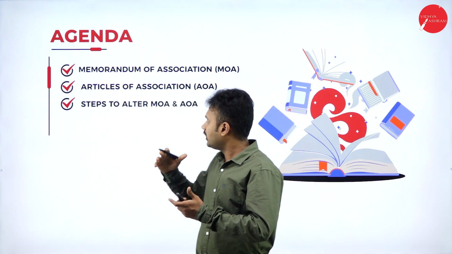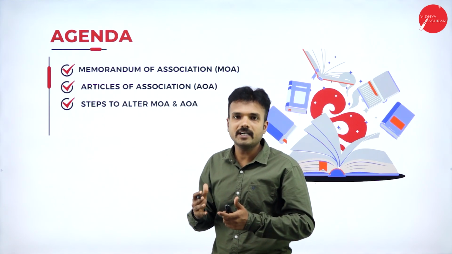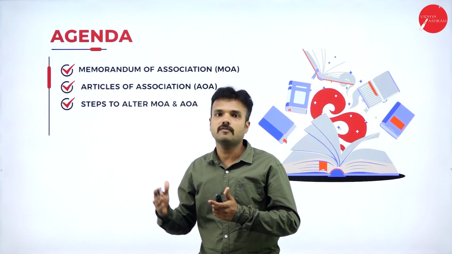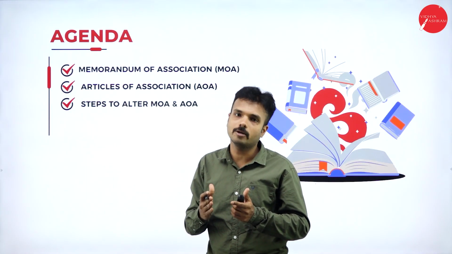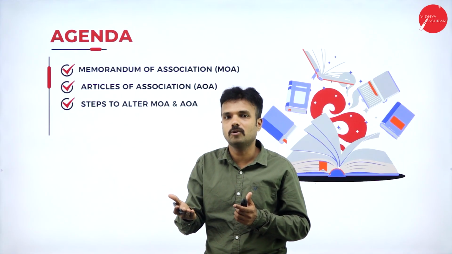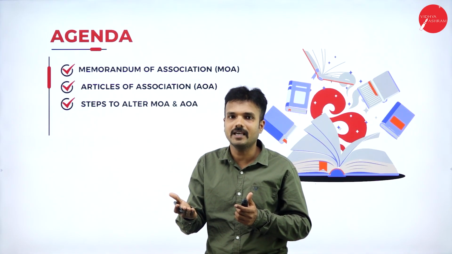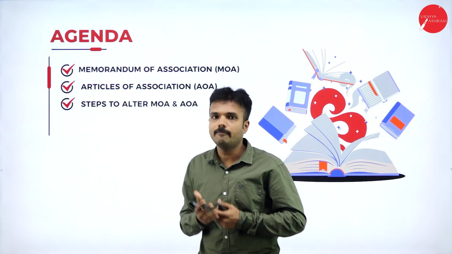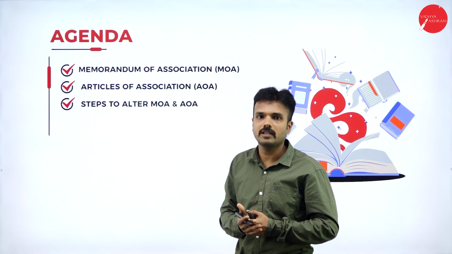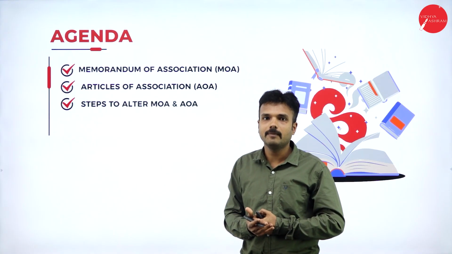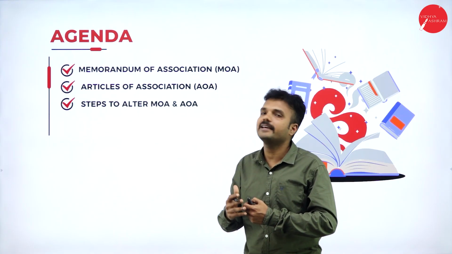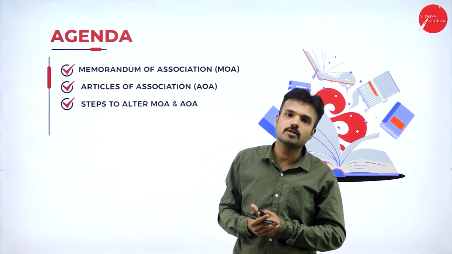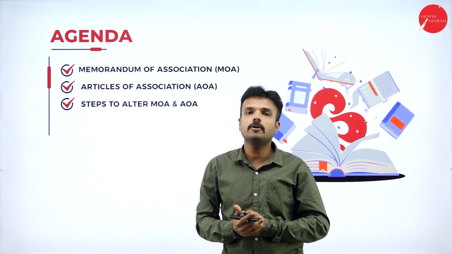Here, when it comes to the three important documents, as I said, the prospectus, Memorandum of Association, and Articles of Association. The prospectus is also known as an invitation to the stakeholders or investors. So we call the prospectus the invitation of the company. The Memorandum of Association is also known as the charter of the company, because all the rules and regulations will be listed in it. The Articles of Association is known as the rule book of a company.